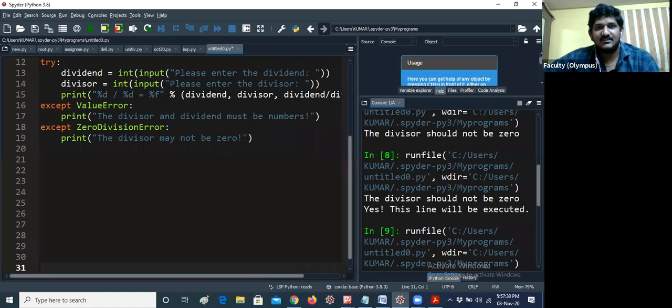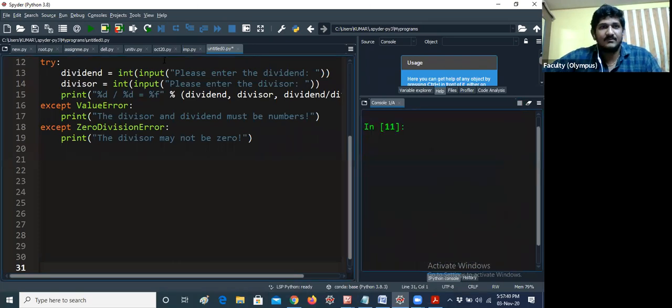See guys, so this is a program. Here I am performing dividend equal to int of input of please enter the dividend. Divisor equal to please enter the divisor.